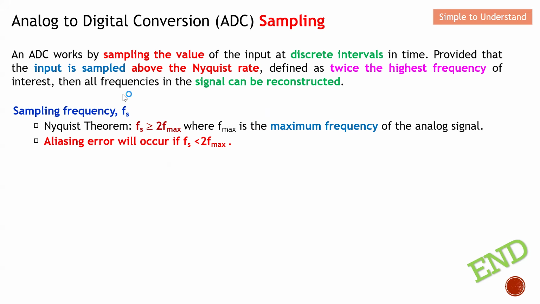So the sampling frequency is a requirement. This is the Nyquist theory. It says that the sampling frequency must be more than 2 times the Fmax, where Fmax is the maximum frequency of the analog signal. If this is not valid, then we will have aliasing error. In short, in order to successfully convert the analog signal to a digital signal, the sampling rate needs to be at least 2 times the Fmax. Once you meet this criterion, the form of error is acceptable. If not, you will probably have this aliasing error.